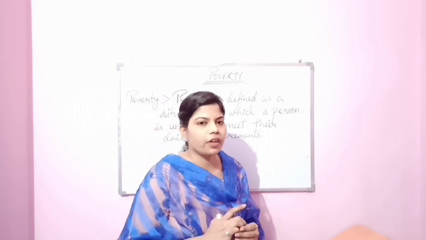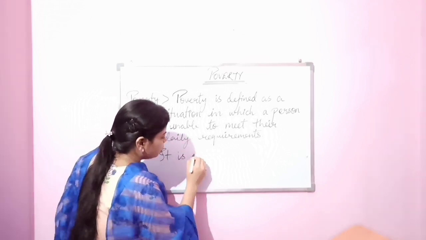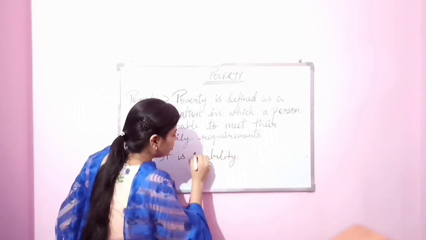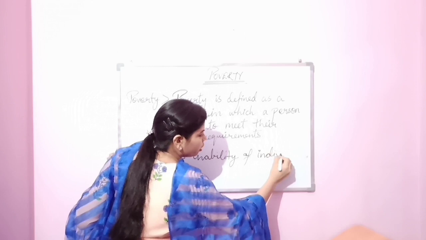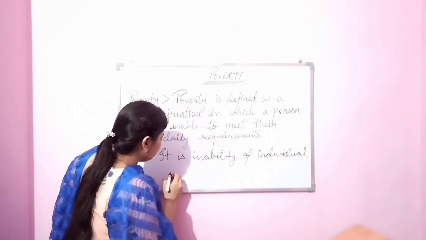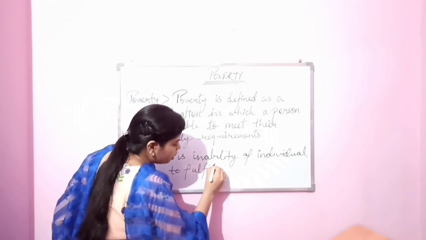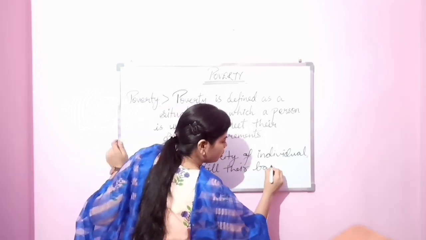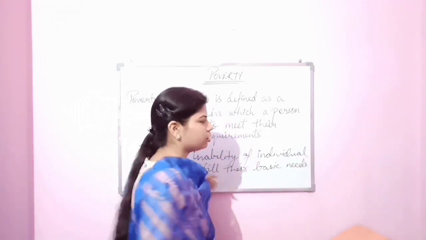It can also be defined as the inability of an individual to fulfill their basic needs.